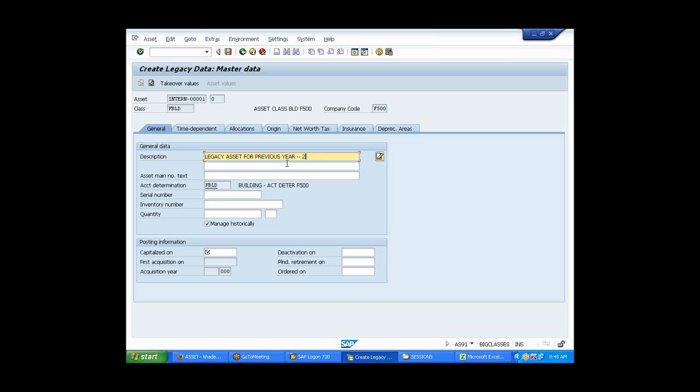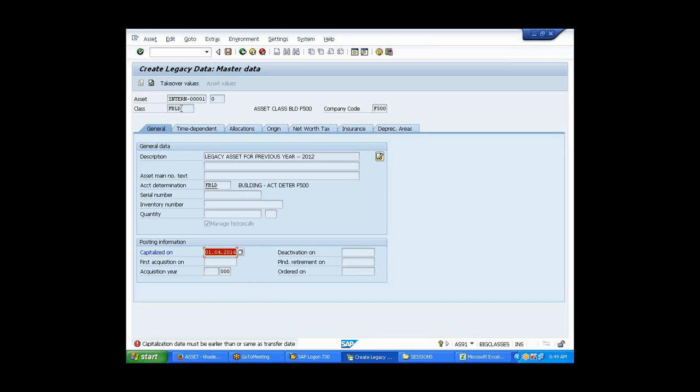Previous year 2012 or something like that. Give it as 2014 here, see what will happen. What is the error? Calculation dates must be earlier than or same as transfer date. Capitalization date, you're giving a future date. It will not take. It will give you an error.